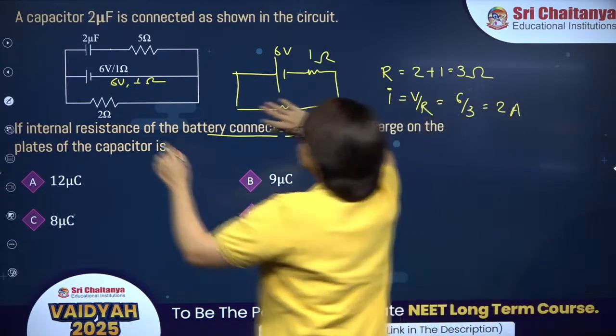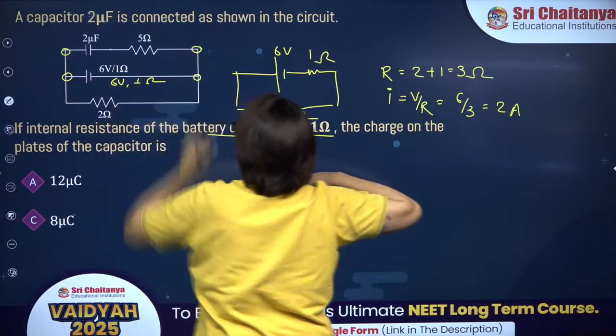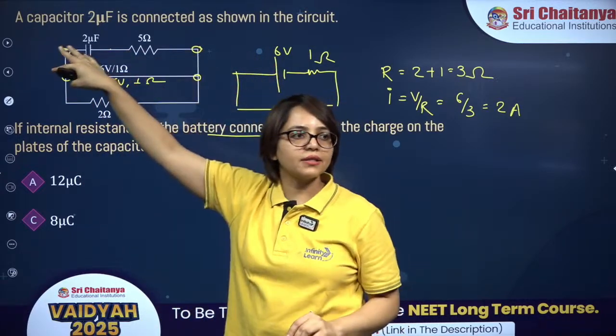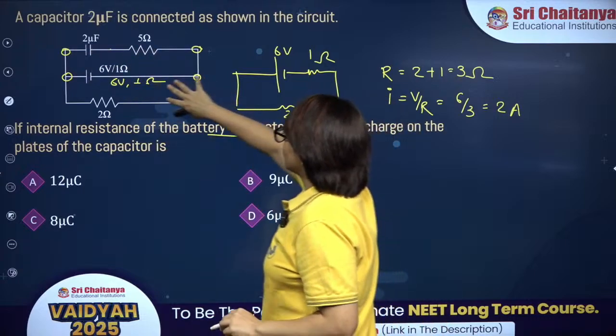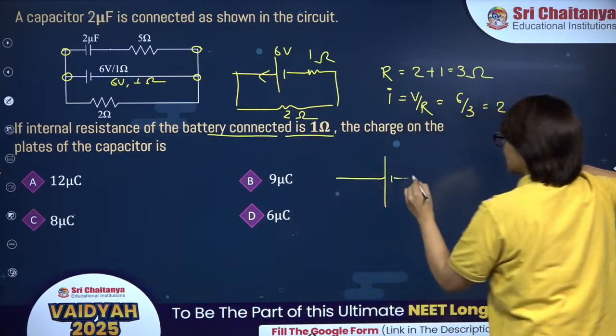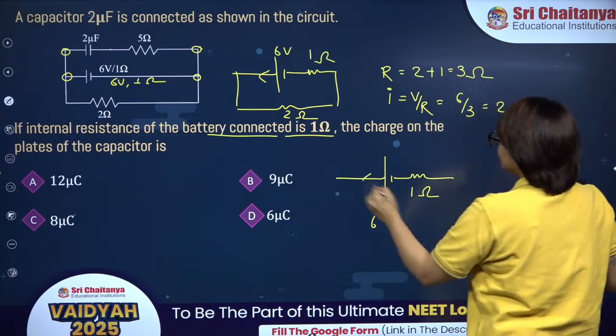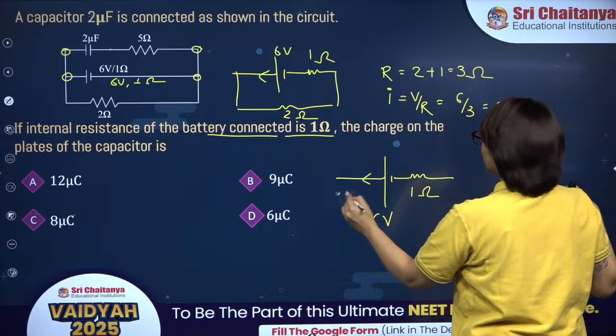Now whatever potential difference that will appear across this battery, same potential difference will appear across this capacitor over here, right? So this 6 volt battery has 1 ohm internal resistance, and it is giving 2 ampere current.